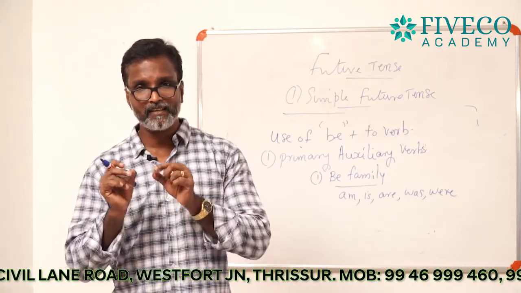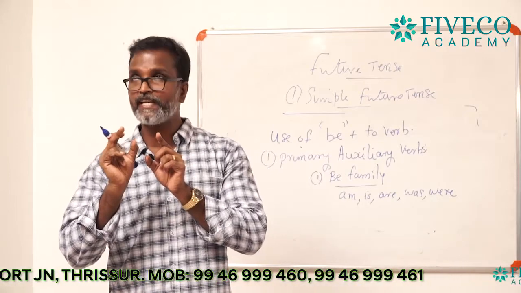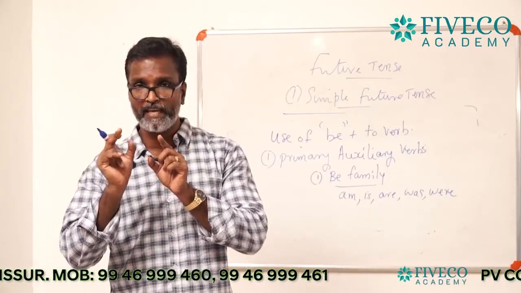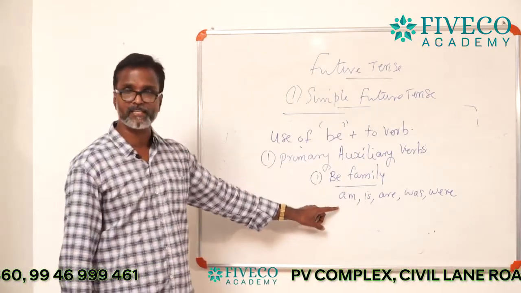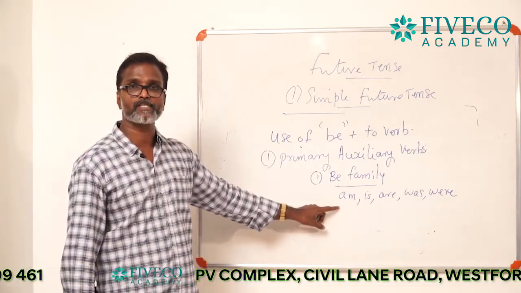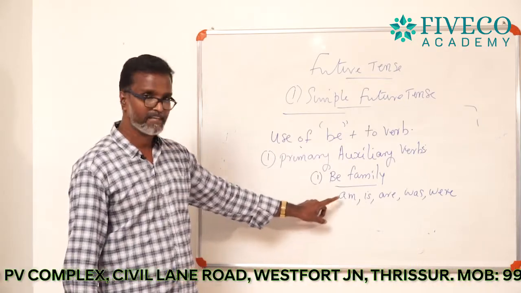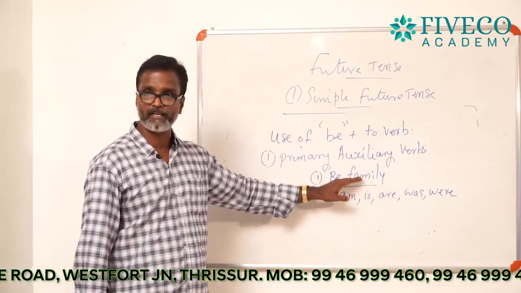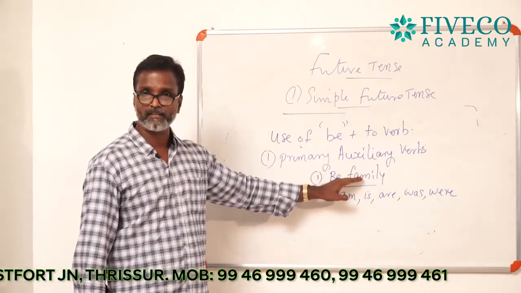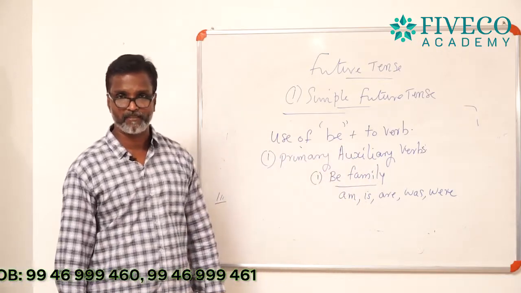You will see in bracket B. In the tense question, you will see the use of B in bracket. B means you have to select the appropriate auxiliary verb from the B family. B family means am, is, are, was, were. They are called the ingredients in B family.